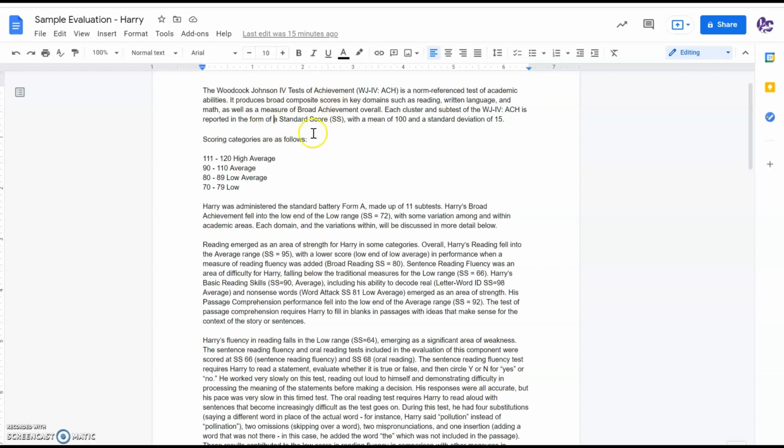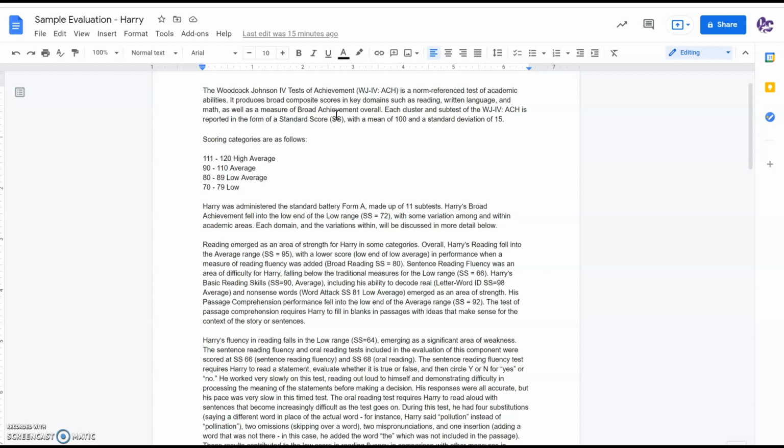We begin with a brief description of the test, and remember, we're writing this report ultimately for parents and guardians, and although they may be very familiar with the Woodcock-Johnson or the Wyatt, we need to make the assumption as we write this report that they've never seen this before. Many families have not, because they're not trained in special education evaluation. And so this is our opportunity to explain to them what we're doing when they sign consent for testing. What are we looking at, and what does it entail?